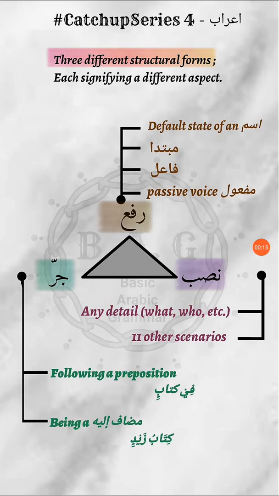Today inshallah we are going to finally start the topic of Arab. So without further ado, let's dive right into it. Okay, so far we know what harakat are. We have also covered the topic of tanween, and one of the points in tanween that we studied was that the tanween indicates Arab. Alright, so what are Arab? Simple as that. They are simply three different structural forms, each form signifying a different aspect.